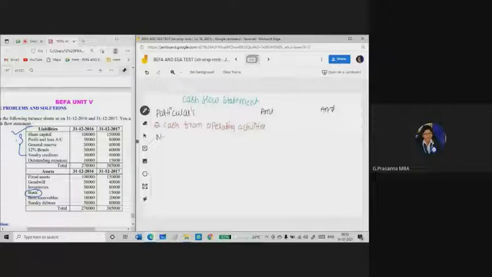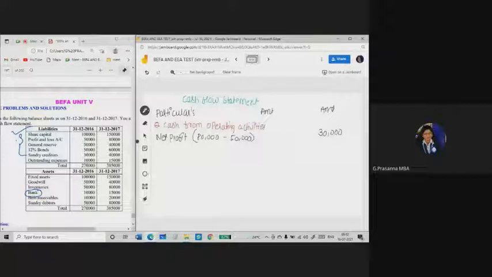How are you calculating net profit? Here I am taking 2 years balance of profit and loss account. Closing balance is 80,000, opening balance is 50,000. Here 80,000 minus 50,000 is 30,000. This 30,000 is the net profit to me. I am writing in the outer column 30,000.